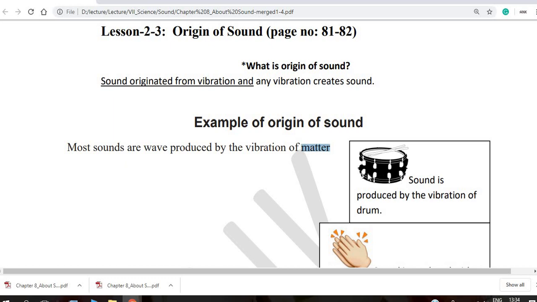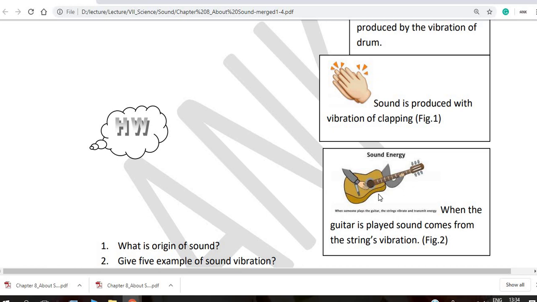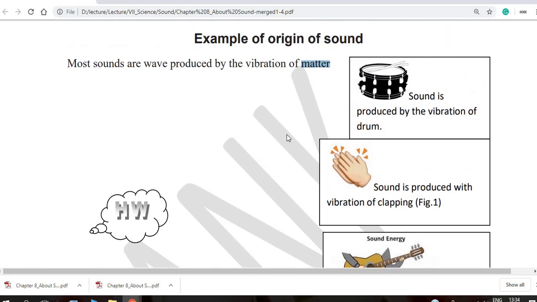Then look at the drums. The sound is produced by the vibration of the drum. When the drum is struck, the drum produces sound. Another example is clapping. Sound is produced by the vibration of clapping. The same thing applies to the sources of sound. The sources of sound are guitar, clap, or these things.